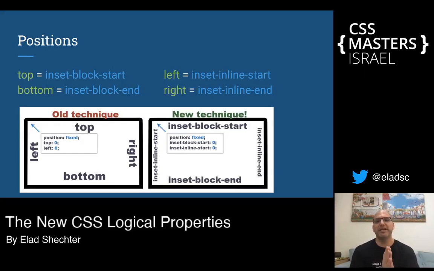And don't just stop at the box model, because we have a lot of other directional properties in CSS, like the position property. The top, bottom, left and right properties are updating as well, with a small difference. Instead of top being updated into block start, it's adding a little prefix in the beginning. The inset keyword in the beginning of the property name top is updating into inset block start. And you may think that those names are too long, but let's talk about why they added the inset in the beginning of the property name.